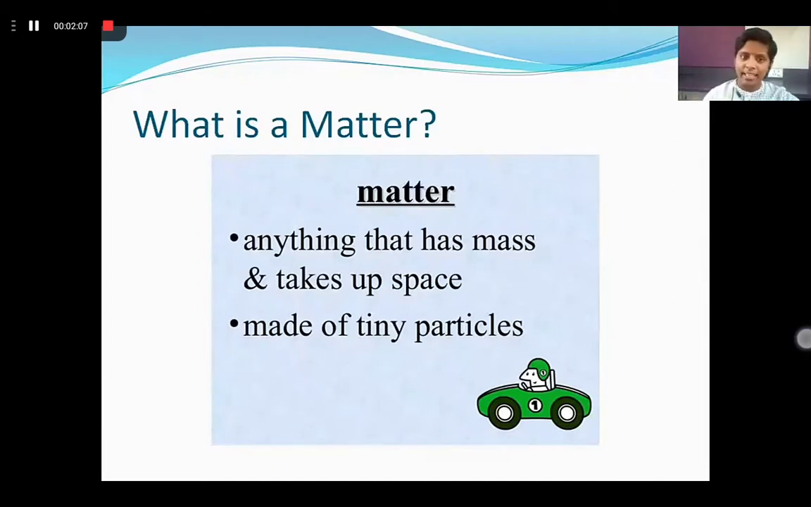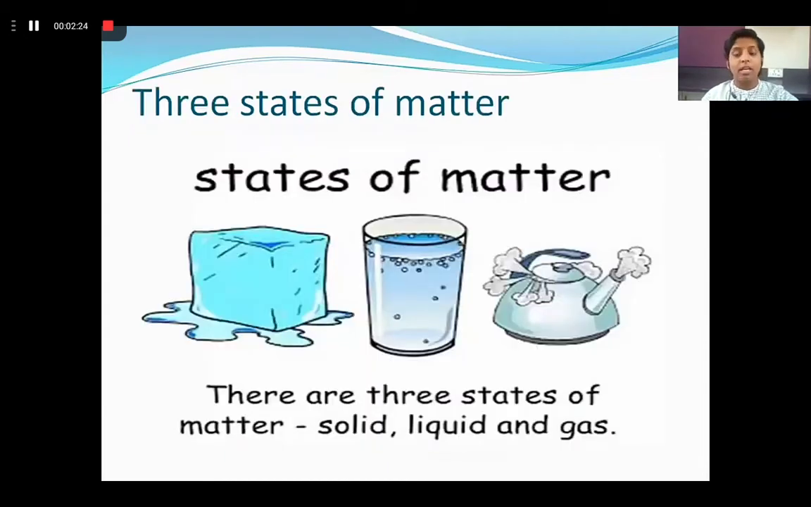Matter is anything that has mass and takes up space. Matter is made up of tiny particles. According to the particles present, matter is classified into three states. The states of matter are solid, liquid and gas. In and around us, we find these three states of matter: solid, liquid and gases.